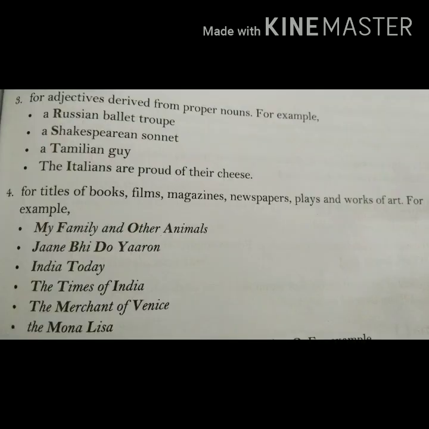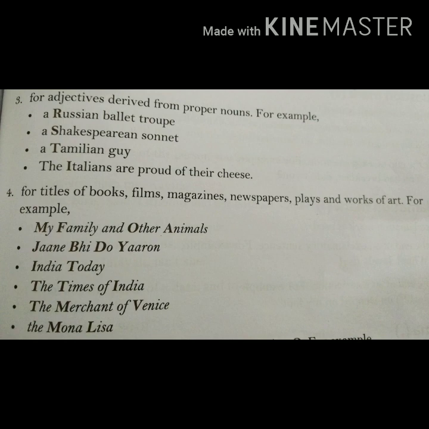The next rule is that we use capital letters for adjectives derived from proper nouns. This means, as I was telling you, that we write capital letters for nationalities and languages, if you remember. That was the same case as this. For example, "a Russian ballet troupe." Russian is derived from a particular place, Russia. Russia is a proper noun, and the word is derived from a proper noun. That is why this word is in capital letter.